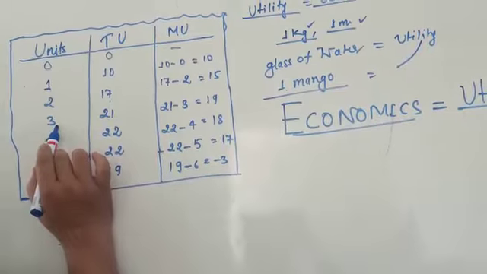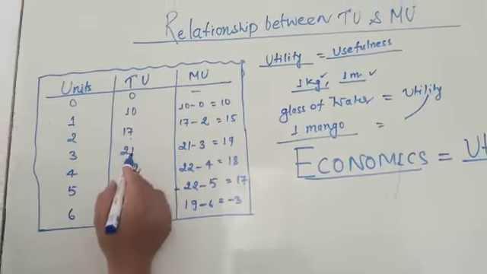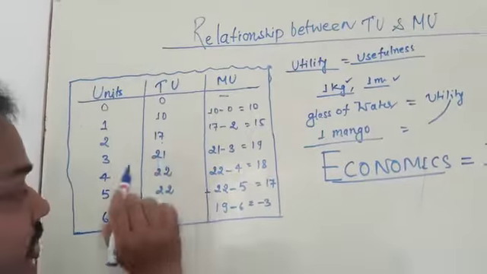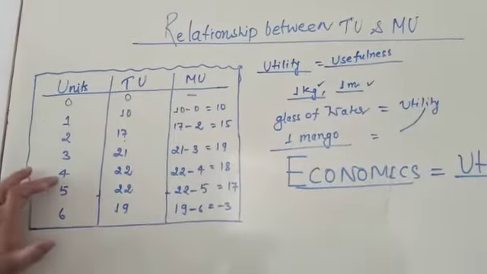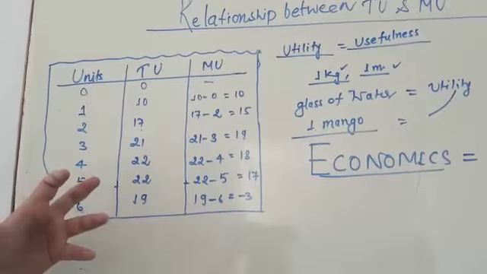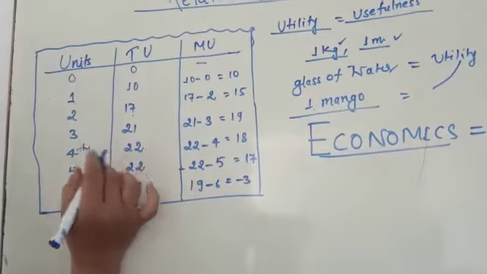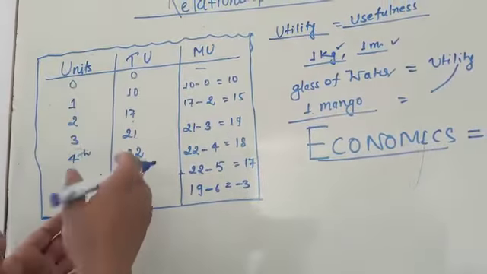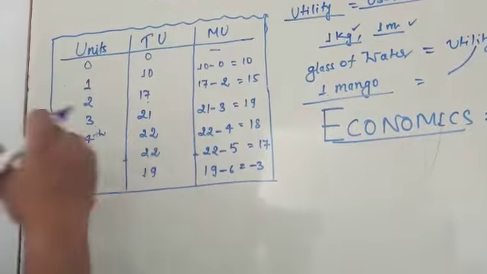When the consumer takes the third unit, the utility is 21. When the consumer takes the fourth unit, the total utility is 22. Fifth, 22.